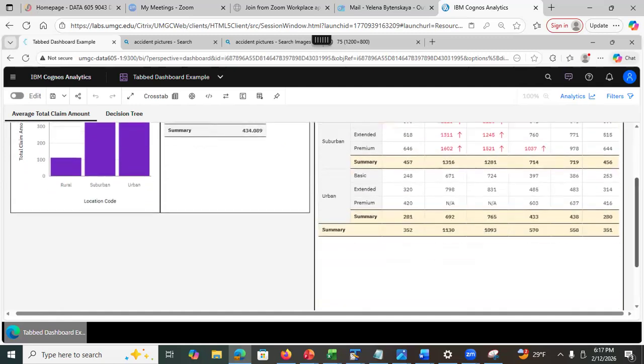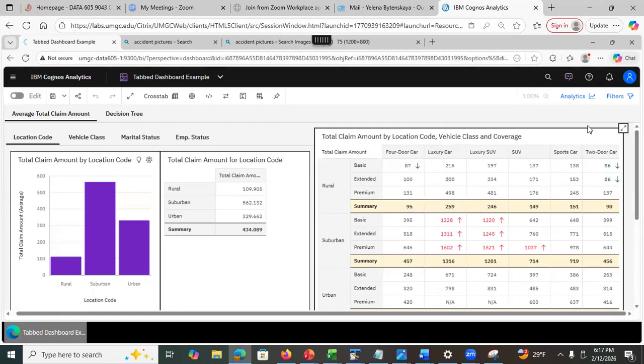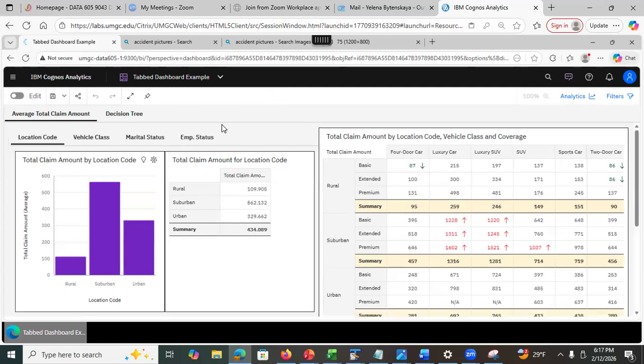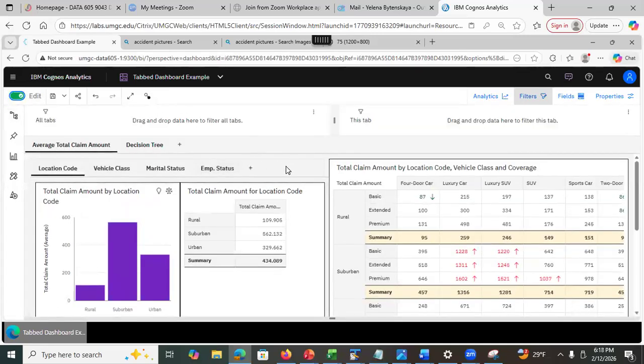So the whole idea is that I want to keep this chart here as a reference. And at the same time, I want to look at my visualizations for different columns here. I want to look at the location code by itself, but while I'm looking at that, I want to still see this visualization on the right. So what I did was I added this dashboard. I have to be in the edit mode. What is this here? This is a dashboard.